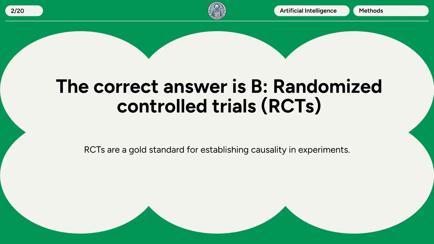The correct answer is B. Randomized controlled trials. RCTs are a gold standard for establishing causality in experiments.